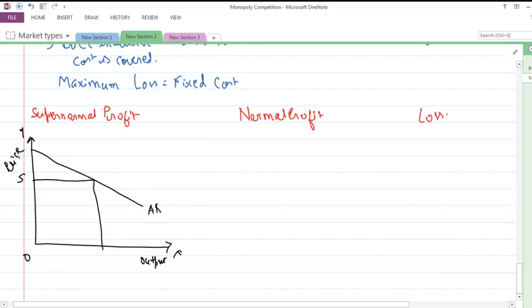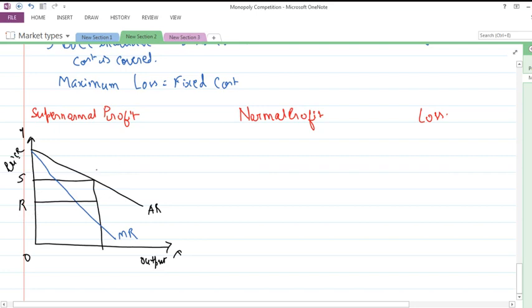AR is downward sloping, that's what you see. Then we have the MR line. I will be drawing it with blue color so that it becomes much more clearer. This is the MR line. Okay, here the cost is decided at this level. This is the cost which is decided at R, that is OR is the cost, OS is the price, and